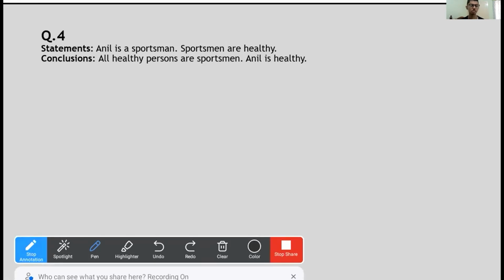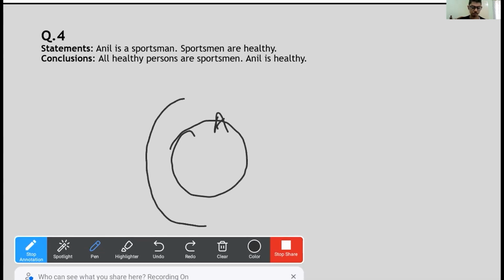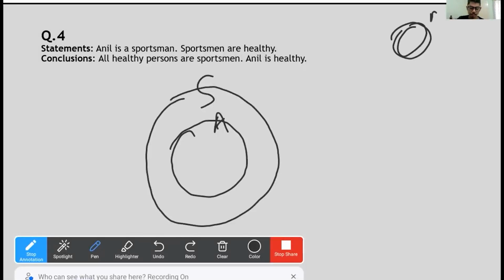Anil is a sportsman. So here you can say all Anils are sportsmen, right? Because we've not said Anil Kumble is a sportsman, Anil Ambani is not a sportsman, something like that. We've not really said anything like that in any statement. So we can assume that every Anil is a sportsman. So this is the Venn diagram that we draw, or you can put A is equal to S as well.